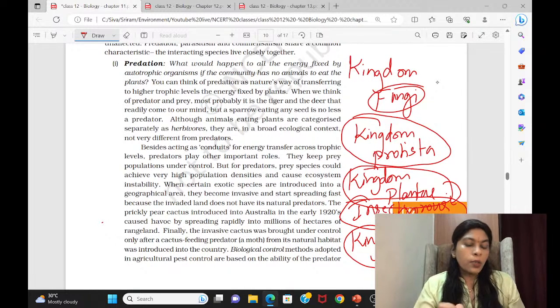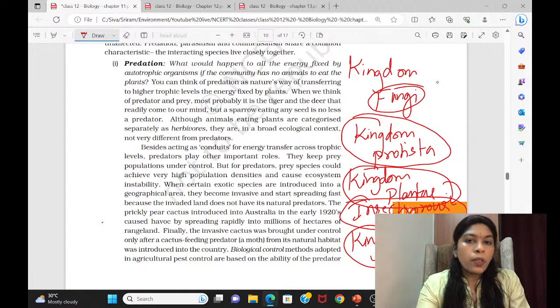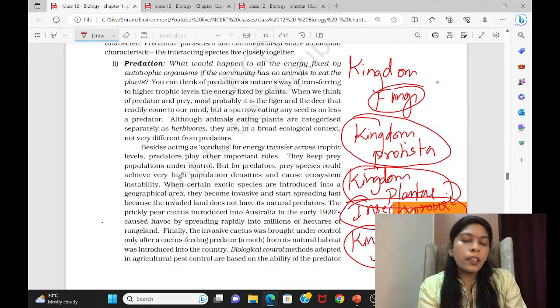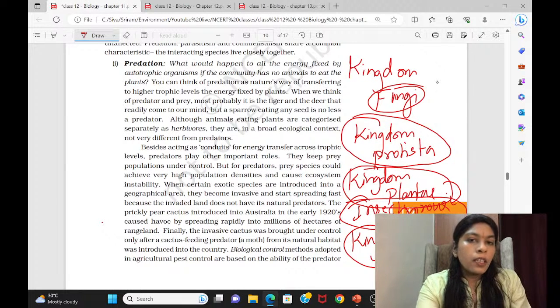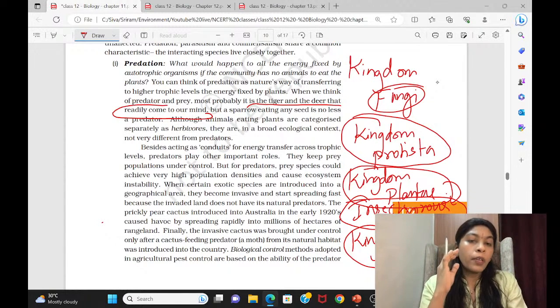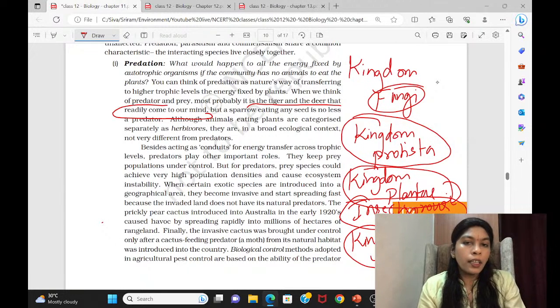What and all we have to study. As you can see, the examples are very important with respect to these kinds of interactions. They have given small, very simple examples here, such as the tiger and the deer. This only comes into our mind when we are thinking about predation, that means a tiger hunting down a deer, or a group of ungulates, that is cattle, like an ox or buffalo. Even a sparrow eating a seed is also a predator, they are saying.